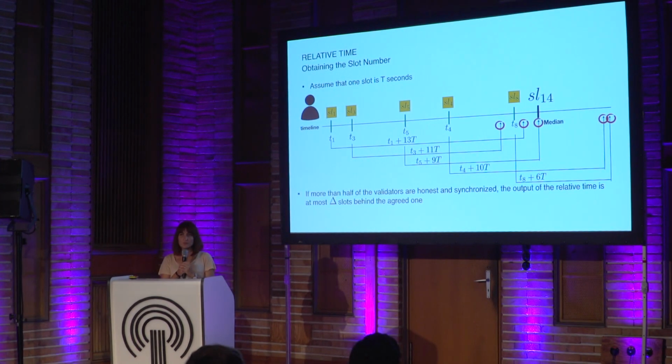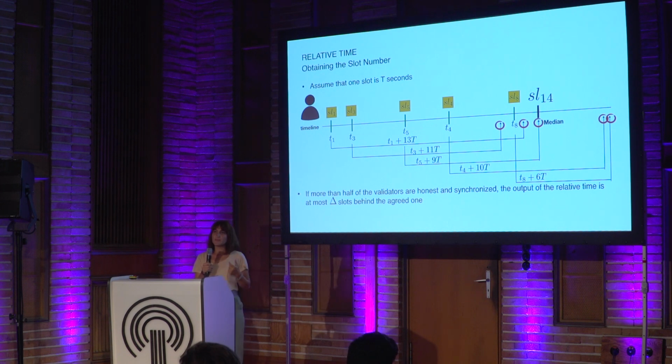And we prove that if more than half of the validators are honest and they agreed on the same slot number, then this algorithm outputs a slot number which is delta behind the agreed one. So delta here is the parameter for the partially synchronous network.